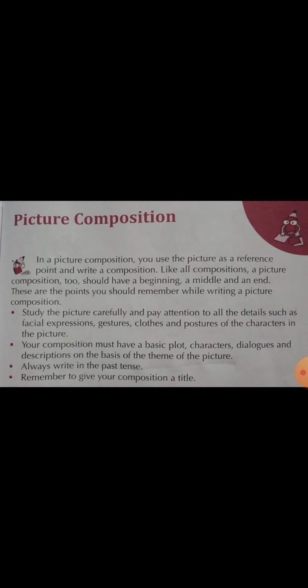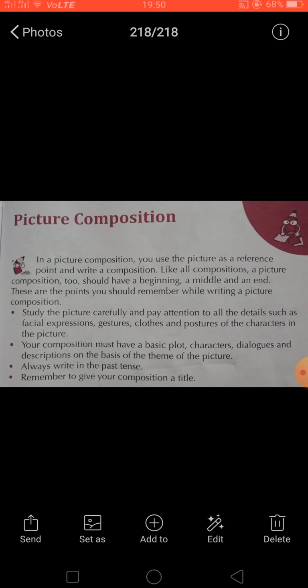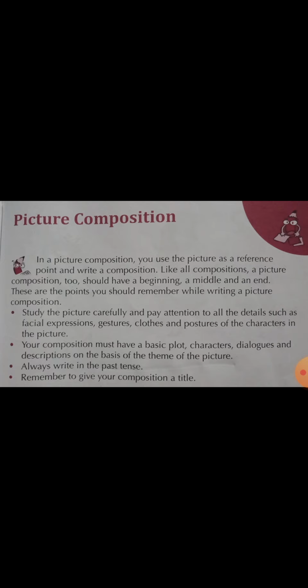Then what you have to do, your composition must have a basic plot, character, dialogues and description on the basis of the theme of the picture. Then you will jot down all the ideas, or you can also make a rough draft including all the things in a sequence, because you are framing a story or writing a composition, so it should be in a sequential form. We have to explain everything in sequence. So you need to have a basic plot.